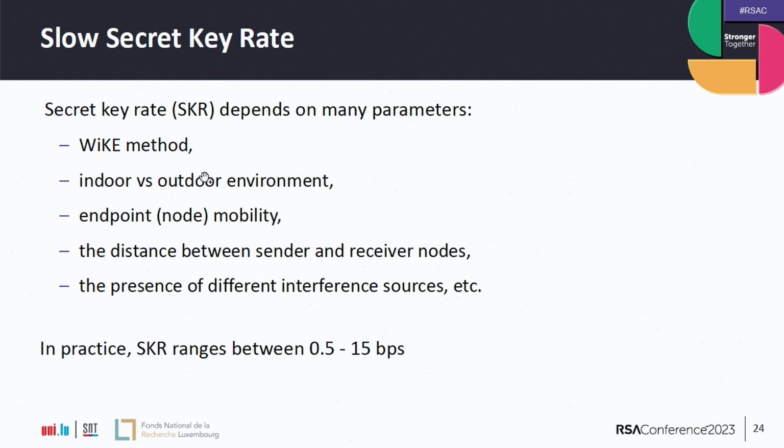And from the literature, we gathered that this secret key rate ranges between 0.5 to 15 bits per second. And this translates to 15 seconds to 8 minutes for a 256-bit key. Maybe if you want 128, you can halve these values. But I guess for most applications, this seems like too much. So if you want some kind of a quick communication between mobile phones or some other devices.